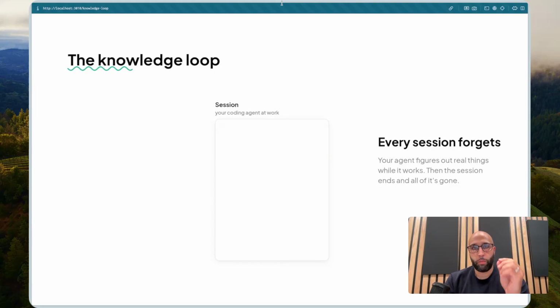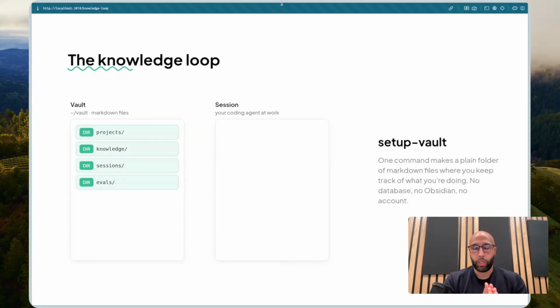The idea is you want to take away those specific learnings that happen within those sessions, save them, and then carry them forward. If you open the repository that I'm going to share, there's three skills right now that I've open sourced. Number one, you set up your first vault. A vault is essentially a number of folders, and each one of those folders is going to have a template of a markdown file. A markdown file, if you don't know, is just a very basic text file.